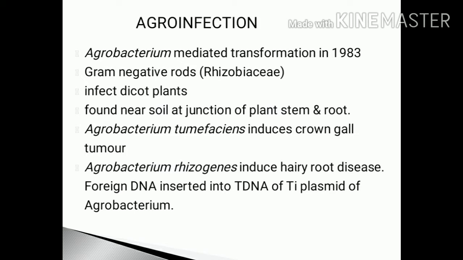disease. Foreign DNA can be inserted into the tDNA of Ti plasmid of Agrobacterium, and Agrobacterium is allowed to infect the dicot plants. This is known as agroinfection.